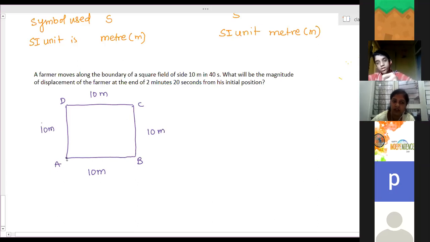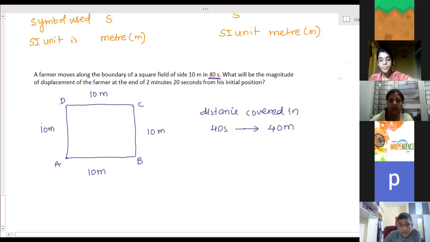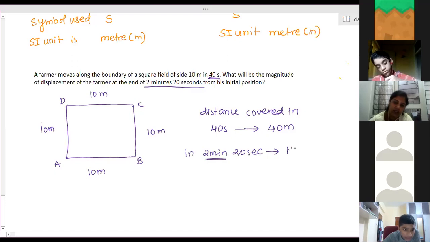Suppose he starts from A. He will complete the boundary in 40 seconds. How much distance is covered in 40 seconds? 40 meters: 10, 10, 10, 10. Now, they are asking about 2 minutes 20 seconds. 2 minutes means 120 seconds, plus 20, so 140 seconds.